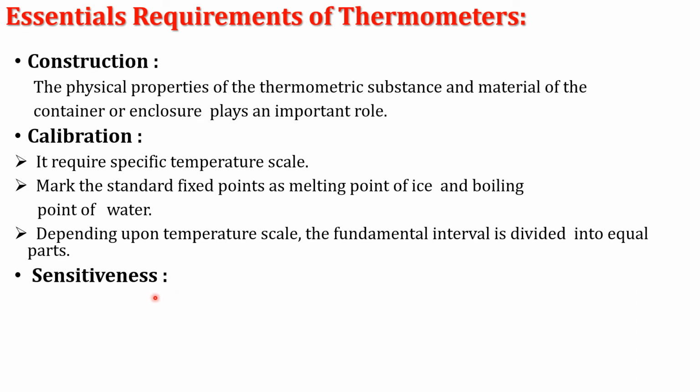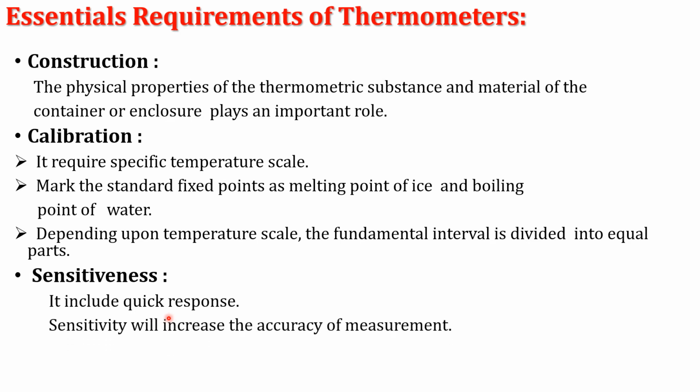And that sensitivity increases the accuracy of the measurement. It means it includes quick response. Within a very short interval of time, we note the temperature change if that thermometer is kept near a hot system. Sensitivity will increase the accuracy of measurement.